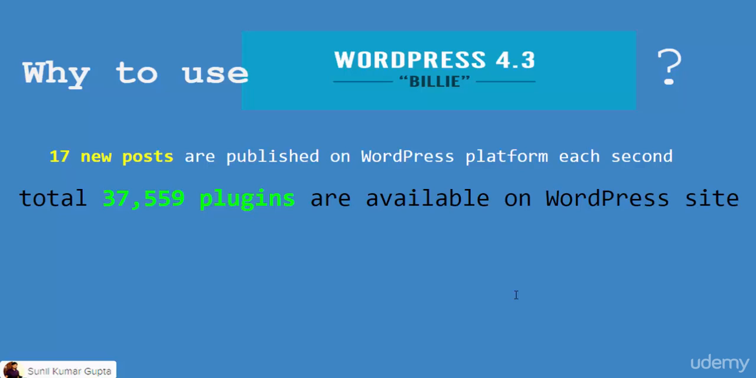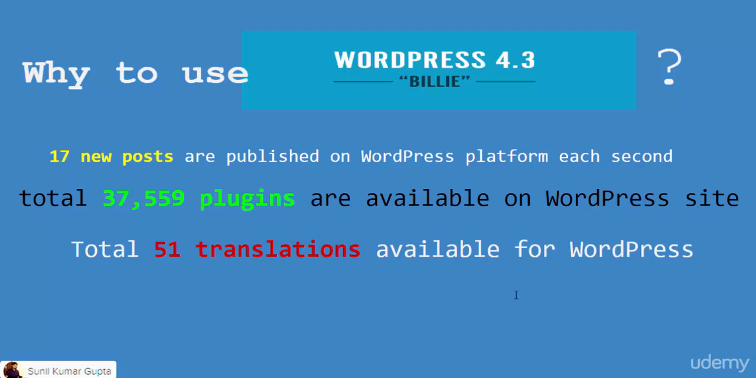There are 37,559 plugins, and each day these numbers are increasing. The WordPress plugins are very popular. If you want to integrate social media into your website, you can use a plugin. If you want to have a form, you can use a plugin. If you want landing pages, you can use a plugin, and you can easily create awesome landing pages for your website.